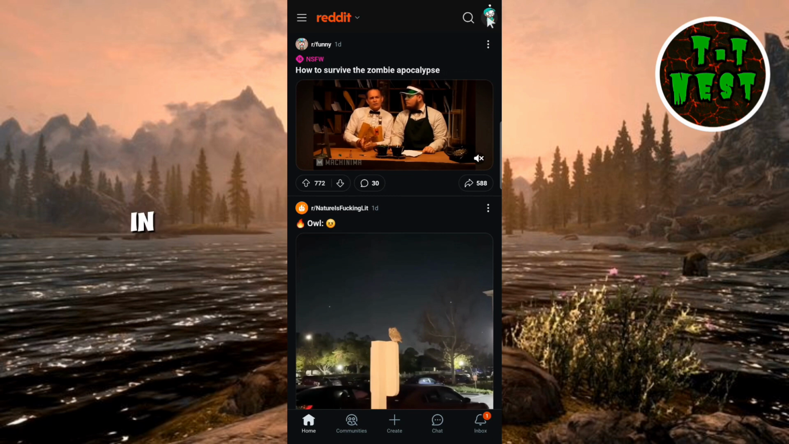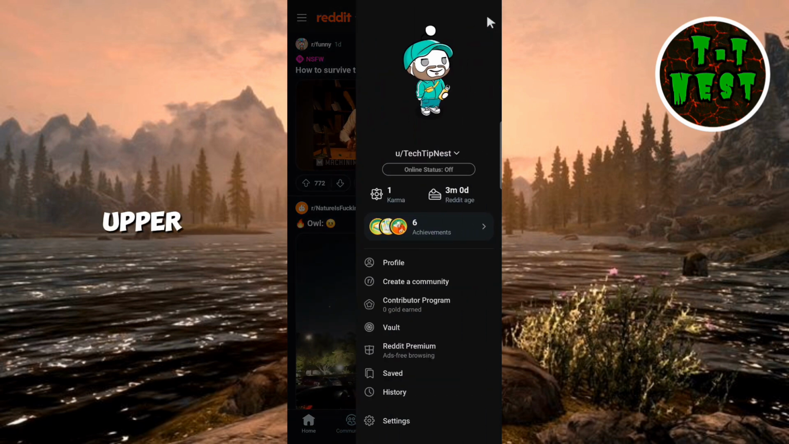Once you're logged in, locate your profile icon in the upper right corner of the screen. Tap or click on it to reveal a drop-down menu. From the menu, look for the History option. Tap or click on it to enter the History section.